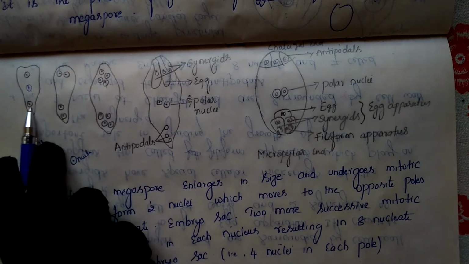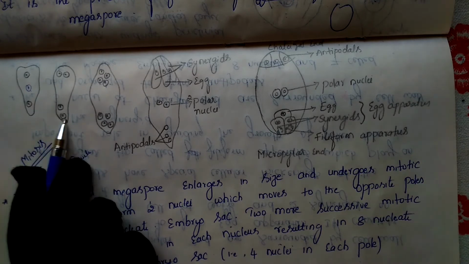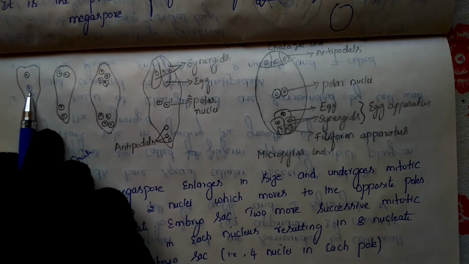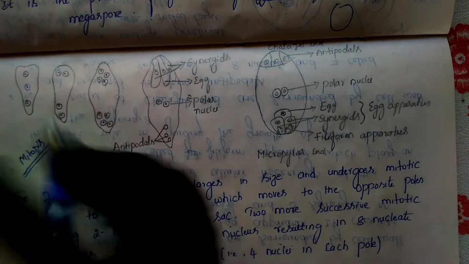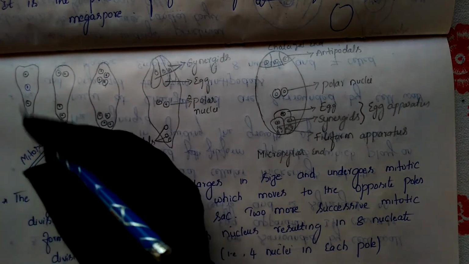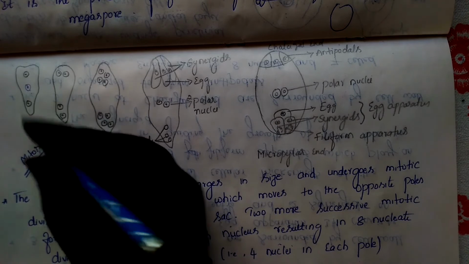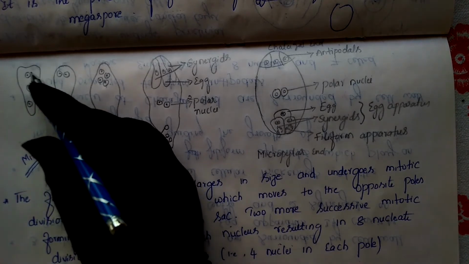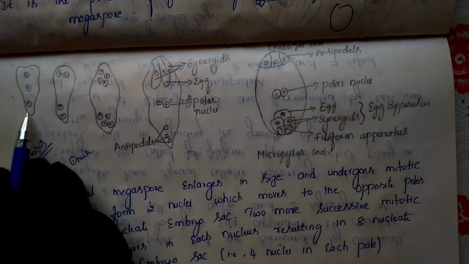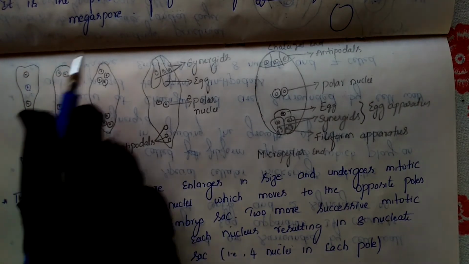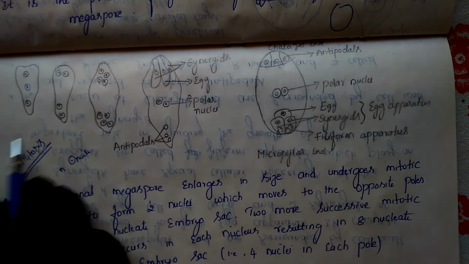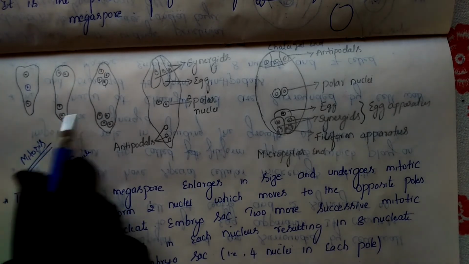In the same manner here, one nucleus will get divided to produce 2 cells, and 2 cells will get divided to produce 4 cells. Before, only in the center we had the nucleus, which is in a haploid condition. So it has divided to produce the 2 nuclei, sorry, not cells, nuclei. Those 2 nuclei move towards the opposite poles. One nucleus will move to this side, one nucleus will move to this side. They will remain there itself and continue their mitotic cell division. So 1 to 2, 2 to 4 like that will get formed. Here also 1 to 2, 2 to 4 we got here.